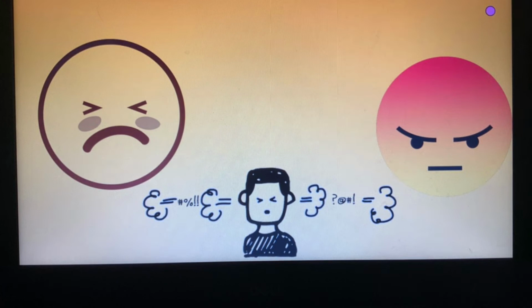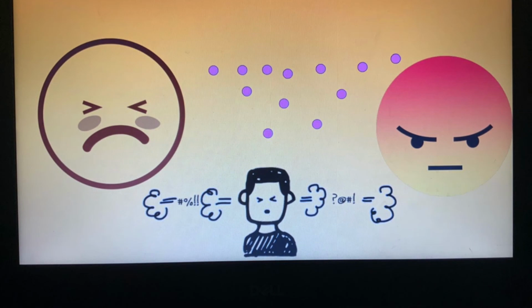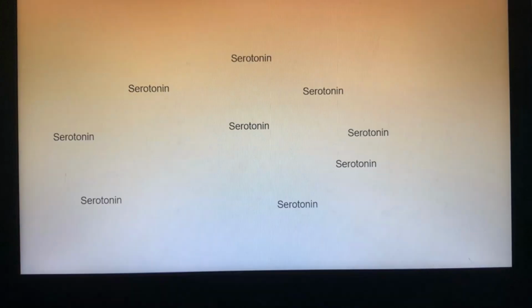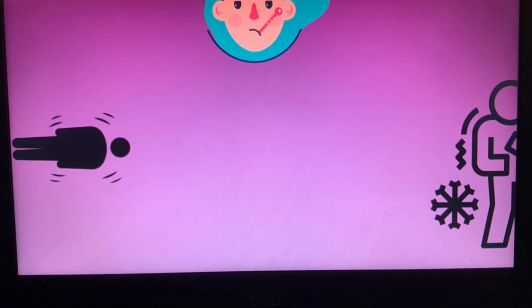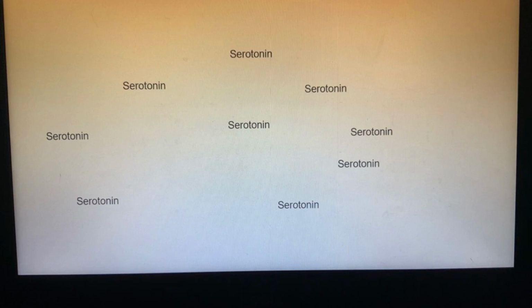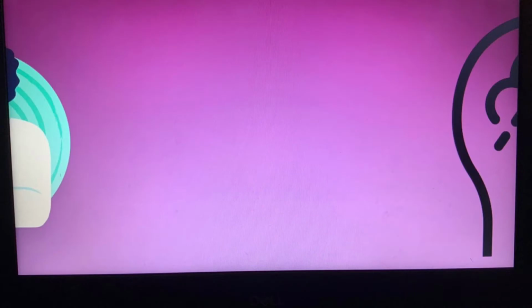Too much serotonin in the bloodstream can lead to some mild to severe symptoms, including shivering, diarrhea, muscle rigidity, fever, and seizures. A lack of serotonin contributes to negative effects on mental health, including anxiety and depression.